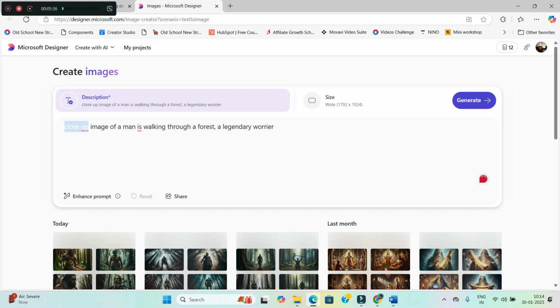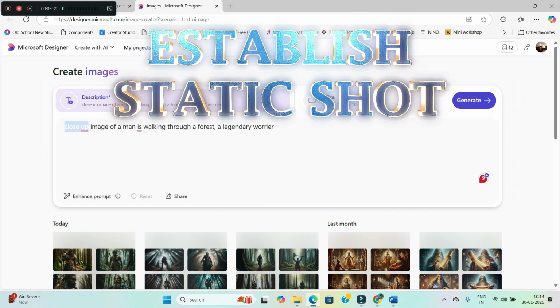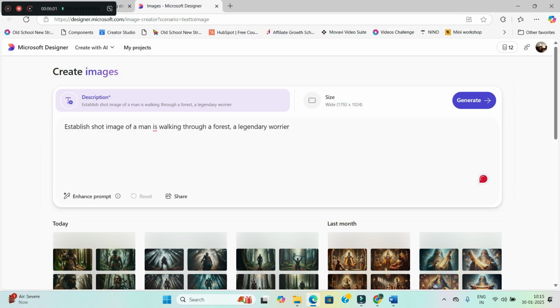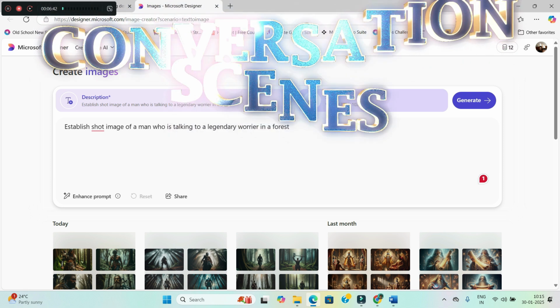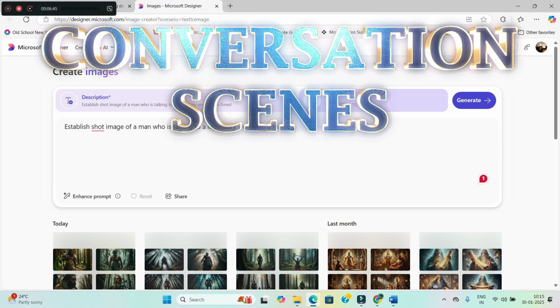Now establish or static shot. Now I will give establish, legendary warrior in a forest. Now I have given established shot. Okay, so here basically two people are talking, so we want to focus on the middle point of that shot, and we want to capture them without much movement. This is called established shot or static shot.